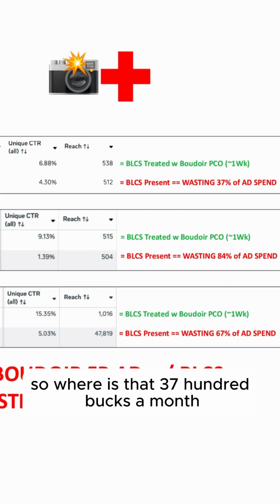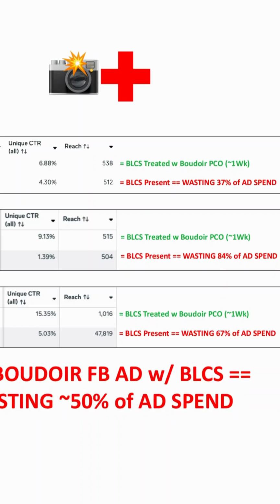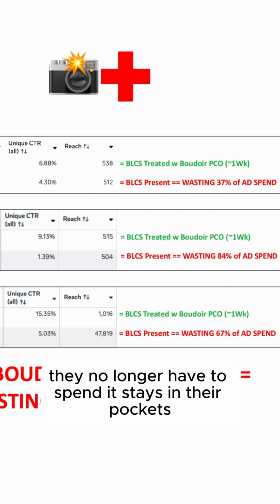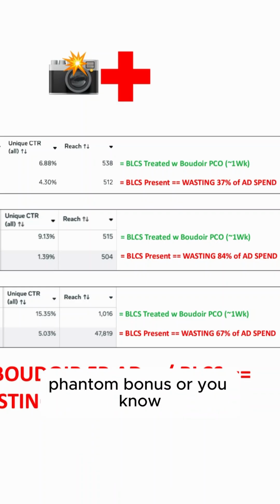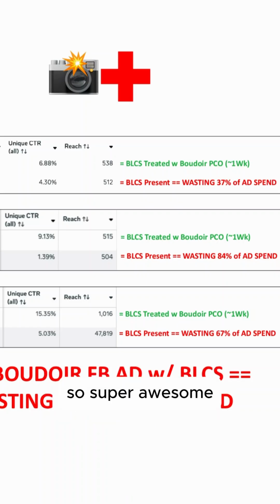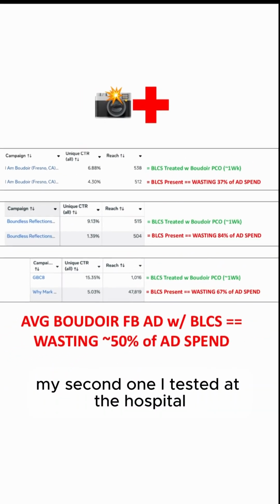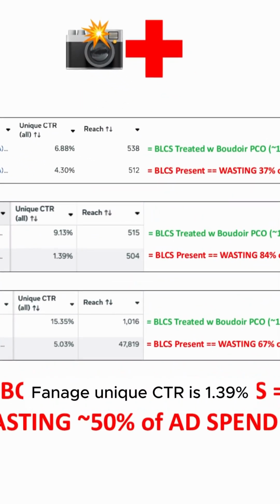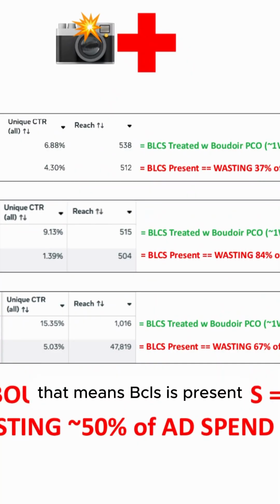So that $3,700 a month that was being wasted, 100% wasted, they no longer have to spend it, it stays in their pocket. It's kind of like a $3,700 a month phantom bonus, and they don't have to do anything. Which at the end of 12 months is like 40K. So super awesome. Next we have my second one I tested at the hospital, found out unique CTR is 1.39%. When the unique CTR is under 6%, that means BLCS is present.